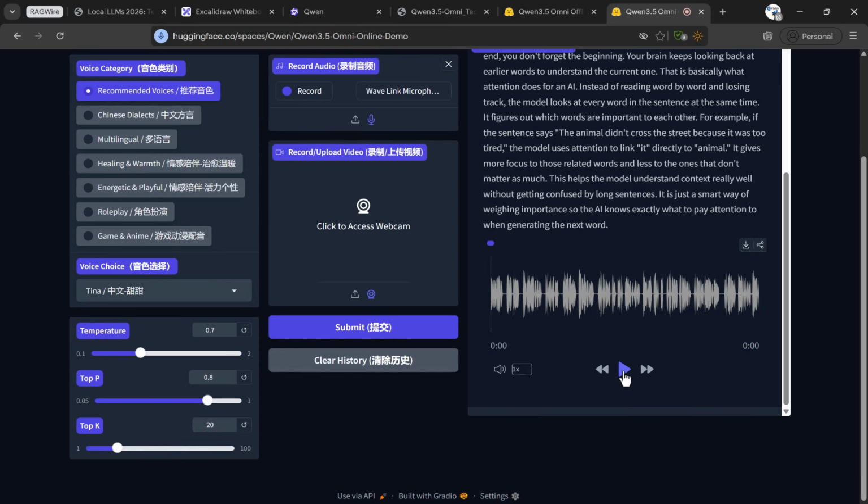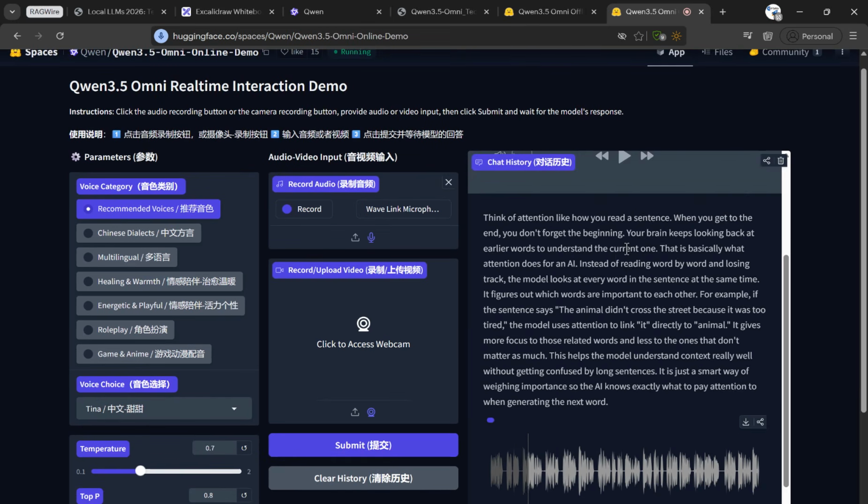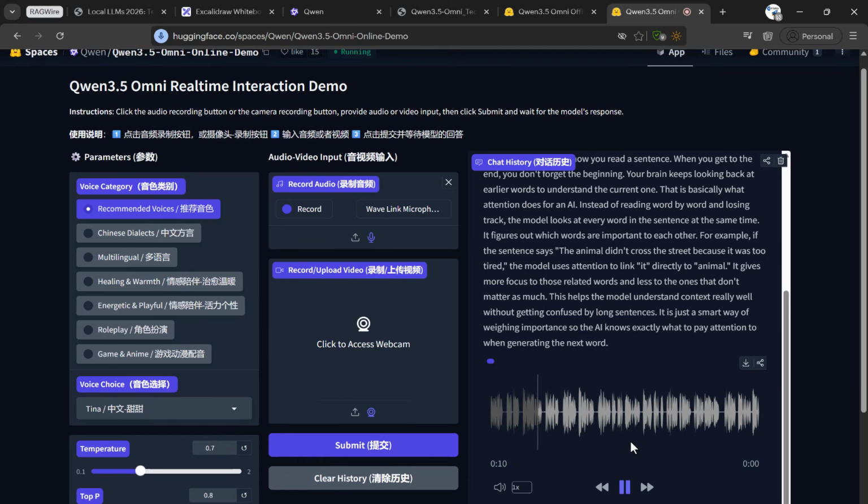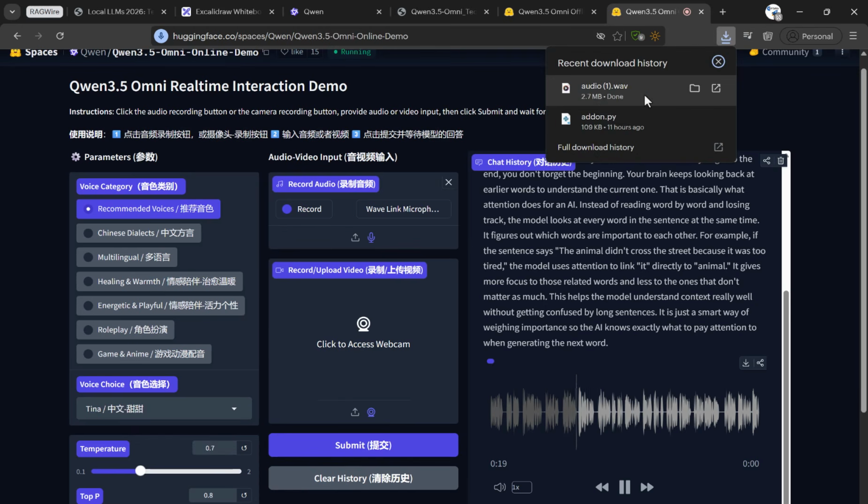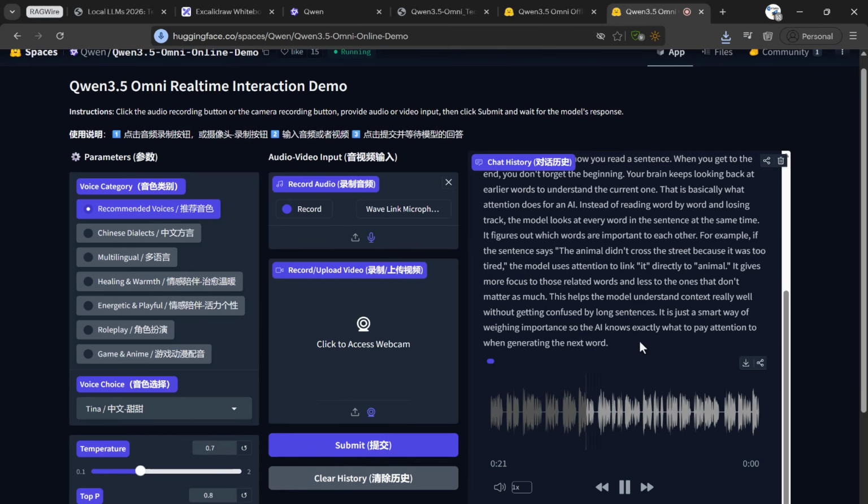Think of attention. When you get to the end, you don't forget the beginning. Your brain keeps looking back at earlier words to understand the current one. That is basically what attention does for an AI. Instead of reading word by word and losing track, the model looks at every word in the sentence at the same time.